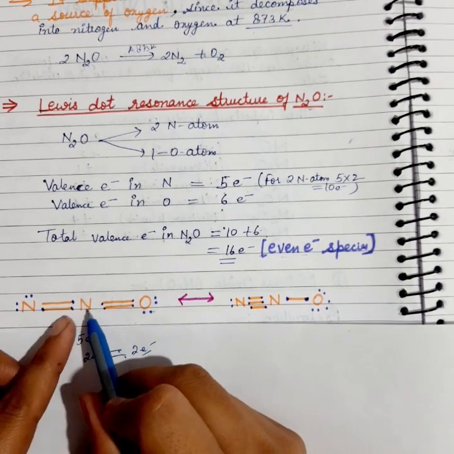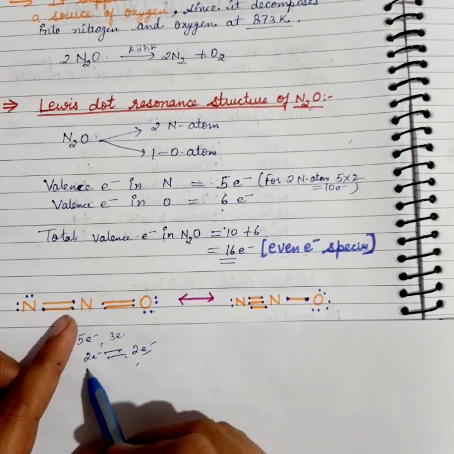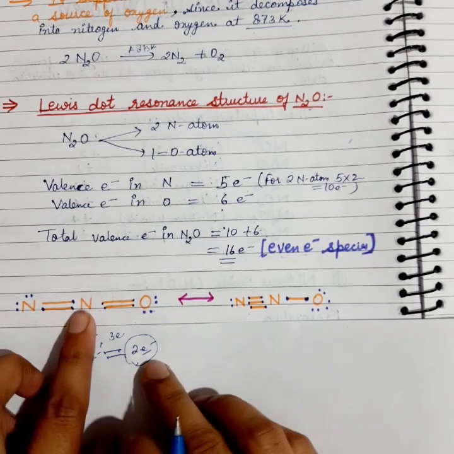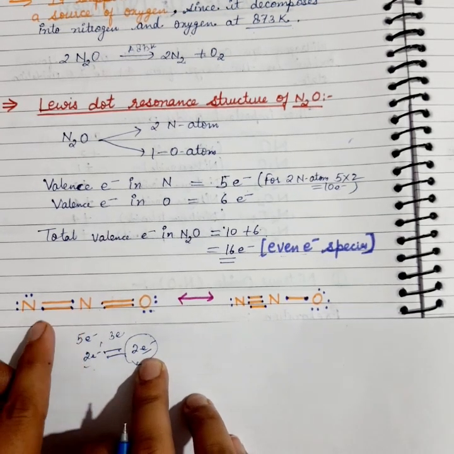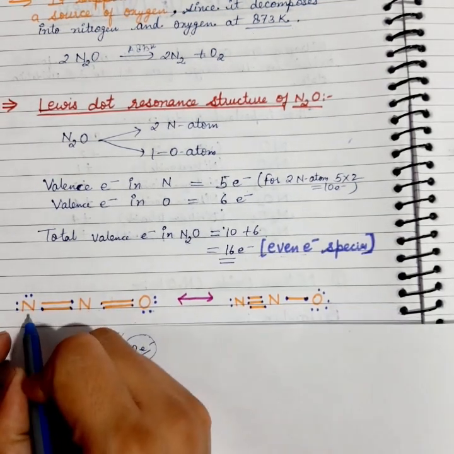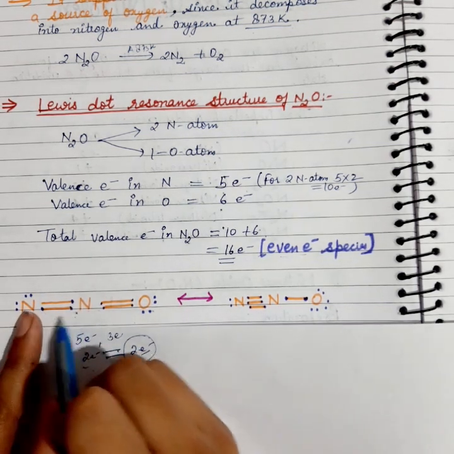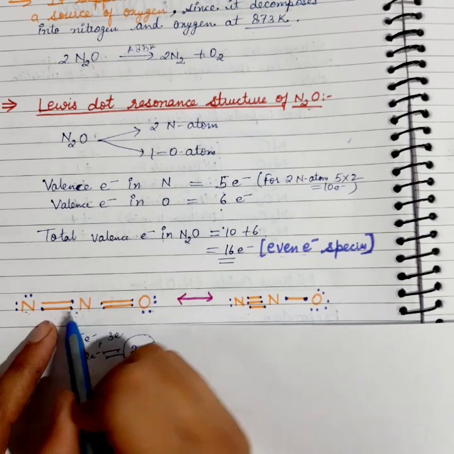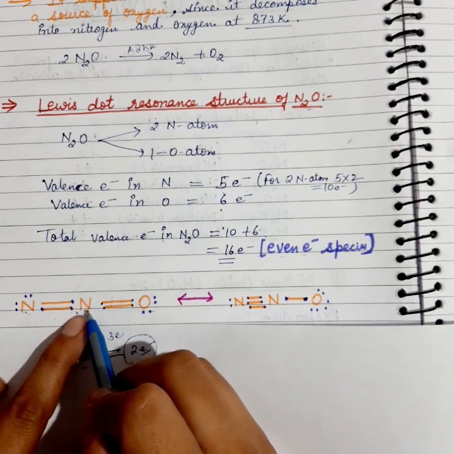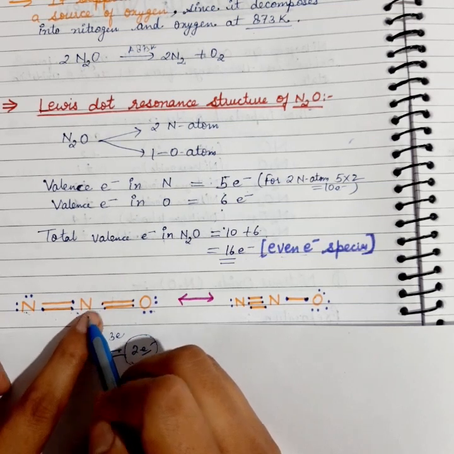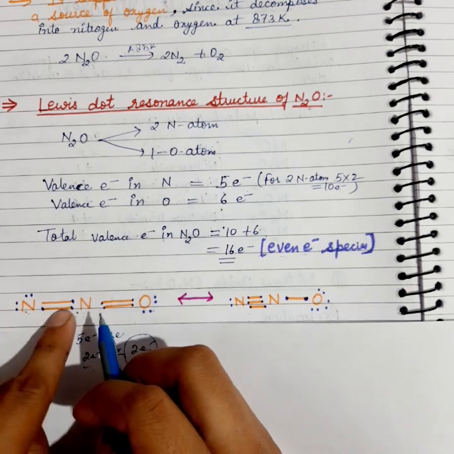Now the remaining electrons in this central nitrogen are 3, because 2 are already used to form a double bond with oxygen. Now what will happen, this nitrogen will form a single bond with 1 electron of this side nitrogen, and they will form a single bond by sharing 1 electron from each. They formed a single bond, but 1 electron is remaining in the central atom. In this central nitrogen atom, 1 electron is again remaining, and this nitrogen will donate its electron to that side nitrogen, and they will form a bond again.